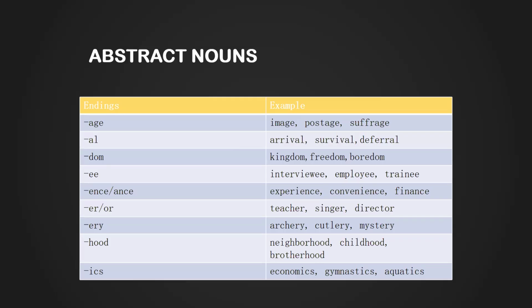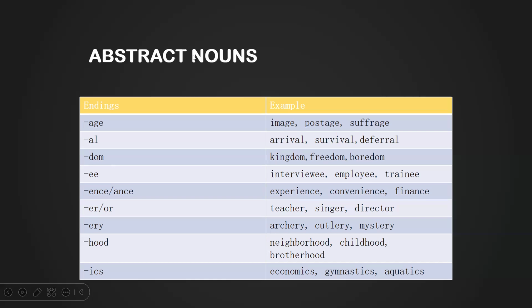Perfect. When we're talking about nouns, there are two types. We have the normal nouns, so to put it, and then we have the abstract nouns. So let's say you know the root of a word or you know the verb, but the way that you're putting your sentence together, you don't want the verb, you want the noun of that word. How do you create these abstract nouns in English? Well, I'm here to help you. To create the abstract nouns in English, we need some endings. And each ending, we put onto the word to create the noun.